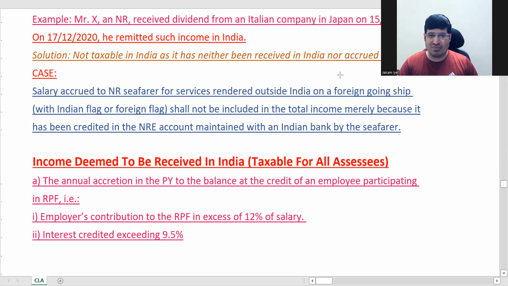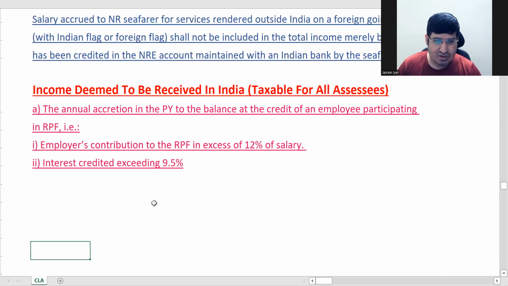We have a full section on all types of PF, and how the taxability works out. Here we are not talking about taxability of PF. We are only saying that the taxable portion of PF is deemed to be received in India. That is the express clarification, just to make sure that it doesn't escape taxability.